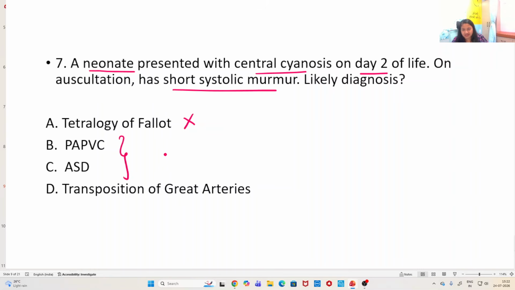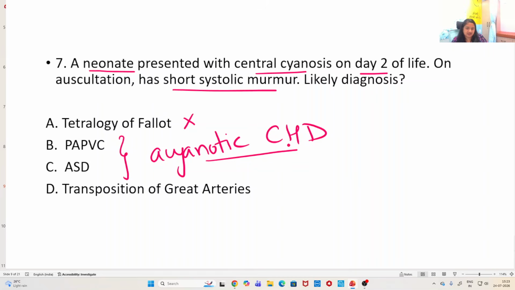PAPVC and ASD, both of these are acyanotic heart diseases, congenital heart diseases. Okay, so PAPVC and ASD are acyanotic. Transposition of great arteries, TGA. This can present with central cyanosis in the immediate newborn period, and this can present with a short systolic murmur. Okay, so the answer here is transposition of great arteries. Okay, TGA.